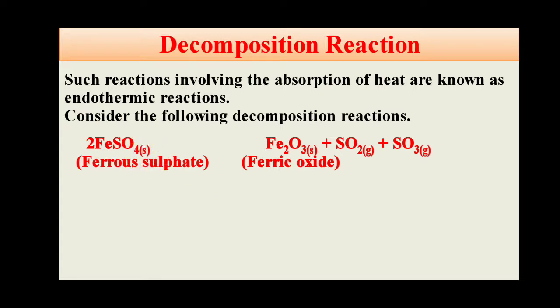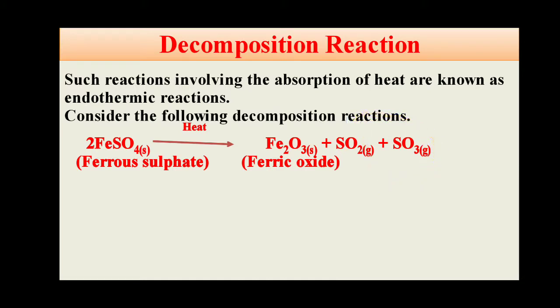When it gets heated, you can see here heat is written on top of the arrow, and this arrow represents that a chemical reaction is going on. It breaks down, or decomposes, and forms Fe2O3 in solid form, that is ferric oxide, and SO2 in gaseous form, that is sulfur dioxide, and also SO3 in gas form, that is sulfur trioxide.